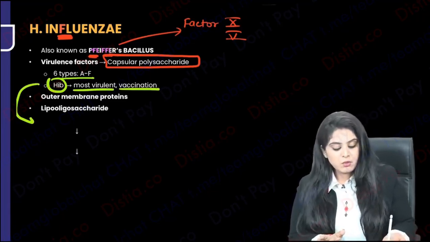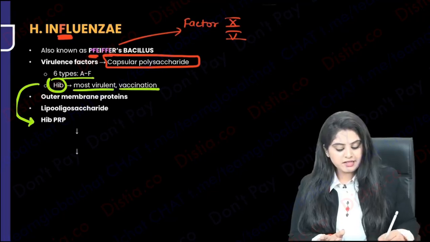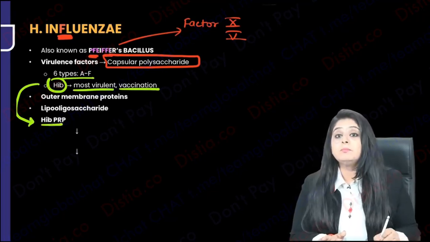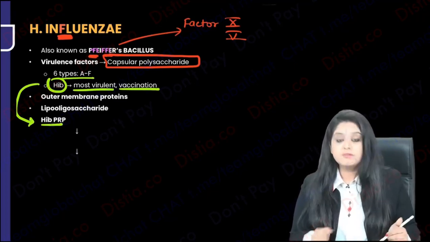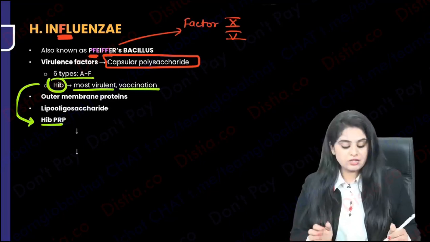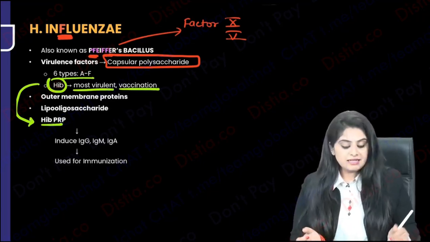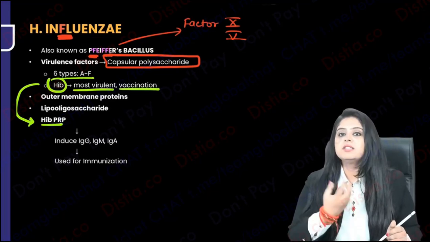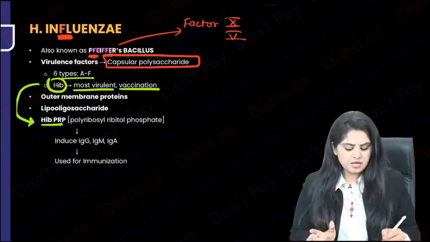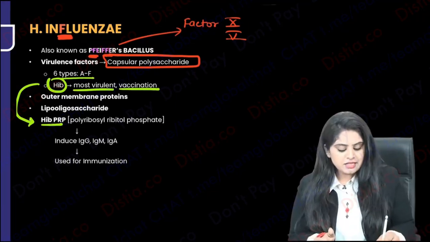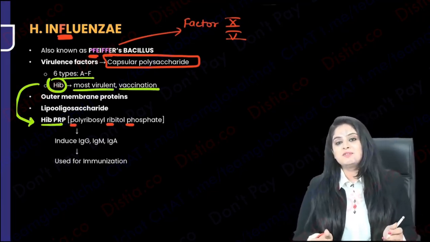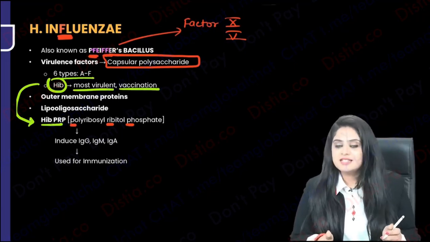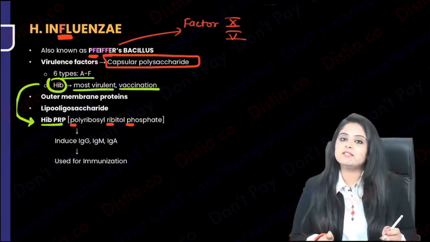So that part of it I want to address over here, that when you're making a vaccine, that vaccine is known as Hib PRP. I'll tell you the vaccine in 5 minutes. PRP is basically a situation which will enhance your immune response, your IgG, your IgA, your IgM. That is why you're using it in vaccination, something that should increase your immunity. So what is this PRP if you want to know the full form? It stands for polyribosyl ribitol phosphate. Do you want to know the full form? I don't think so. So polyribosyl ribitol phosphate is what is going to be the one that you've added so that you can have immune response, and that is why it's used in vaccines.